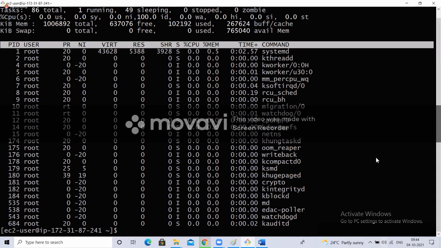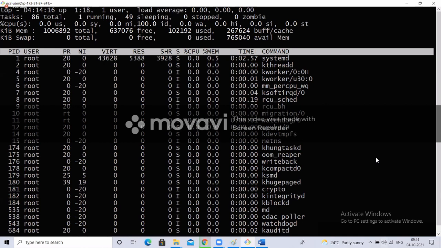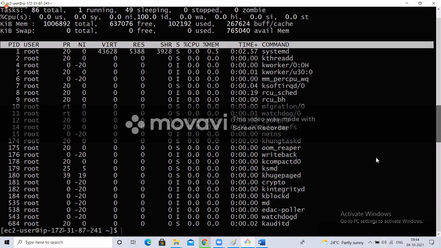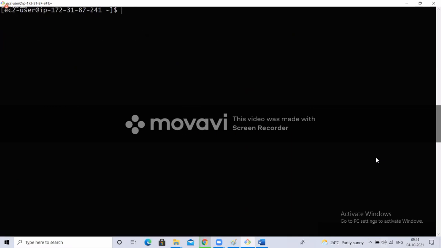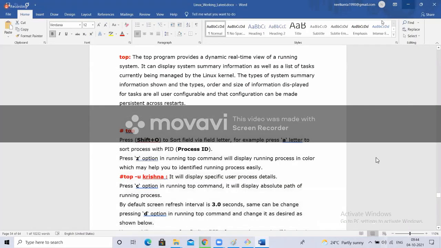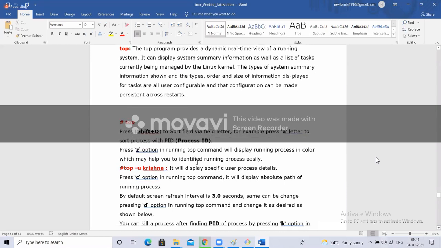Now you type quit, it will come back to your terminal. Done. It came back to your terminal. It will not work anymore. Understood, guys? So top is a command. What will it do? It will list the processes which are using CPU, and whichever process is using more CPU will be listed on top.